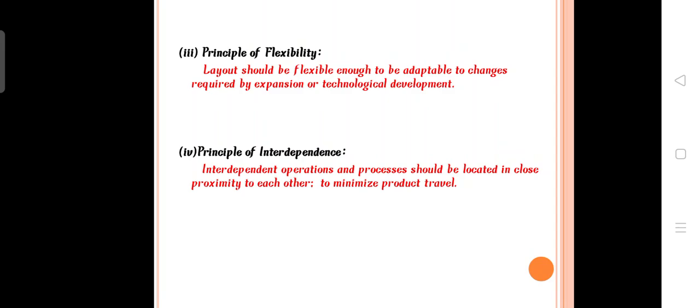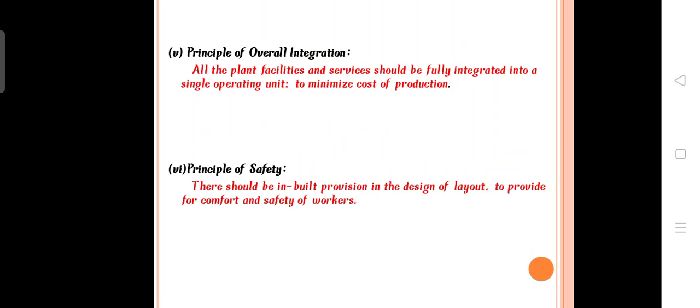The fourth one is interdependencies. Interdependence means operations are close to each other, to minimize the product travel. The fifth one is overall integration. Overall integration means all the processes are in the same floor or particular working area itself, which reduces the cost of production. There is no need to shift to another floor.